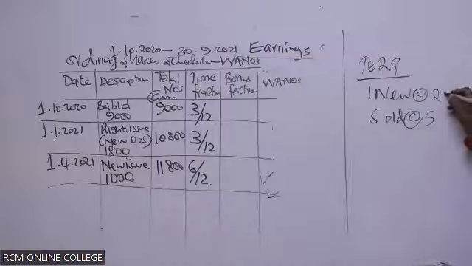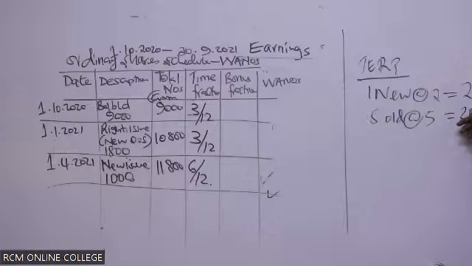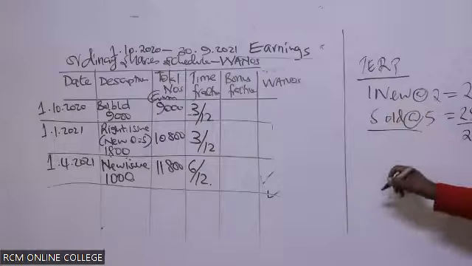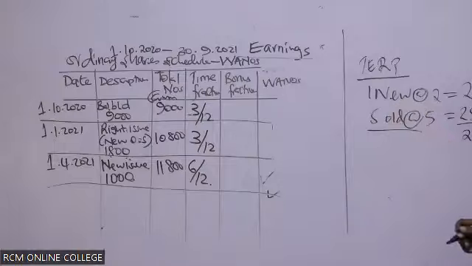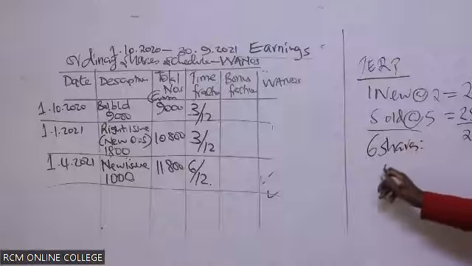So then can you give me the total price now here? So 1 times 2, 2. 5 times 5, 25. If you add the 2, we are getting what? 27. Now this 27 is for how many shares? How many shares do we have now in total? This is for 6 shares.